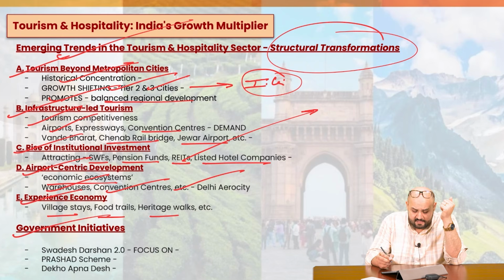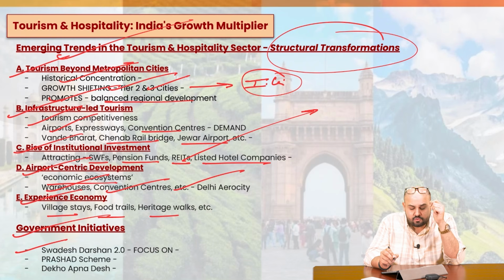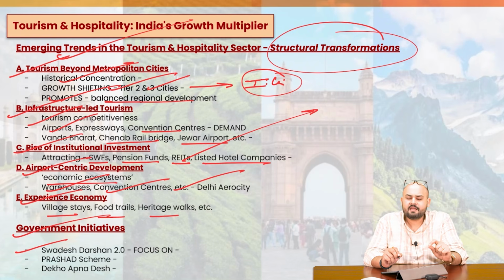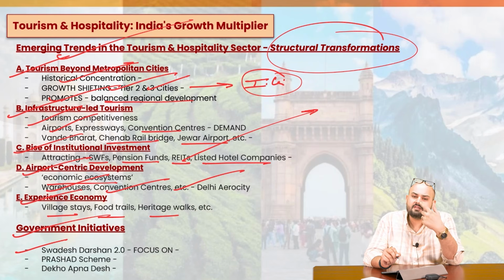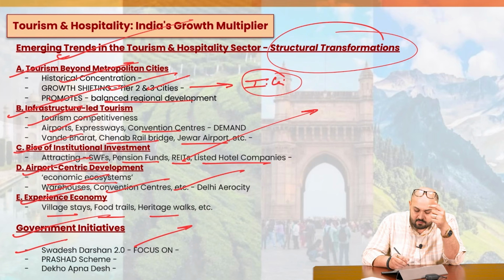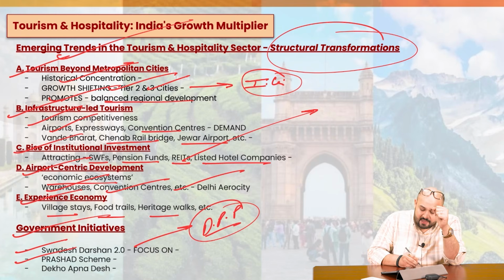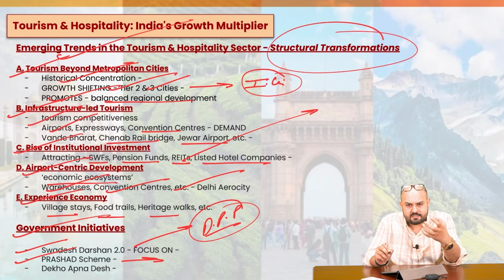Now, what have been the government initiatives? We have had the Swadesh Darshan 2.0. Initially, we had Swadesh Darshan, which basically talked about coming up with various circuits, Buddhist circuit and other circuits. The very objective of Swadesh Darshan 2.0 is to promote sustainable tourism, and also have destination-centric planning, right? Then we have the PRASAD scheme, which basically stands for the Pilgrimage Rejuvenation and Spiritual and Heritage Augmentation Drive. So this basically focuses on the development of spiritual cities, right?